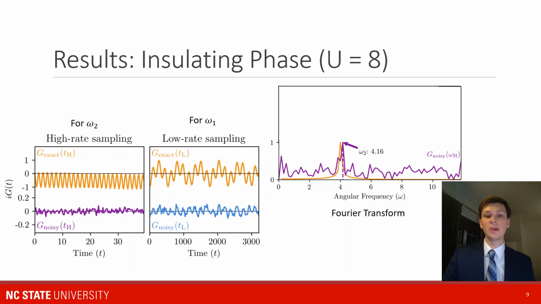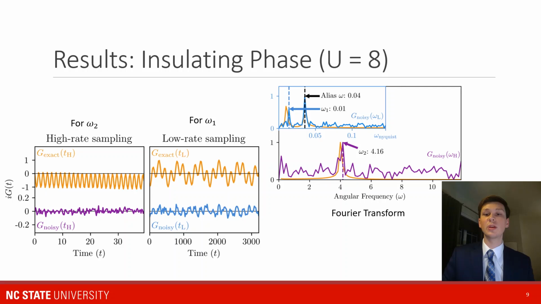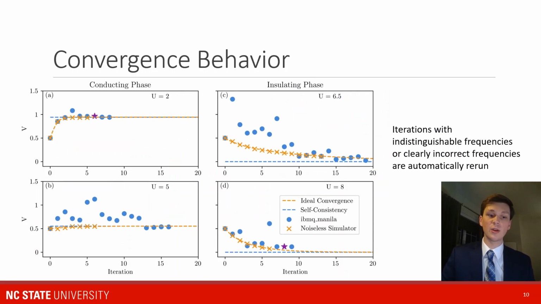So we crank down the sampling rate to very, very low so we can zoom in as close to omega equals 0 as we can. First we compute omega 2 using the Fourier transform, and then we use the value of omega 2 to find the aliased signal that we get from undersampling the high frequency signal and eliminate that from our data and accurately locate the low frequency signal.